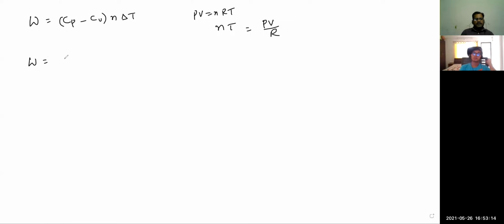So here CP minus CV into n delta T is equal to, n delta T is PV by R, and work done is P delta V.